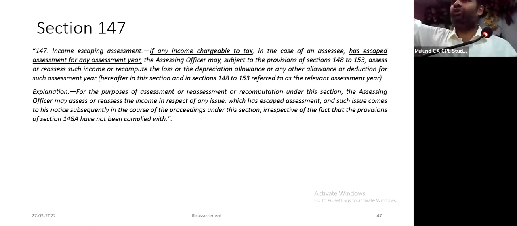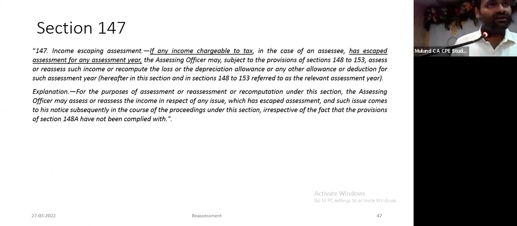So reason to believe has gone. And if one remembers, courts have held reason to believe means a prima facie finding. There should not be a conclusive finding of whether income has escaped or not. At the stage of reopening, he has to only form a belief: looking at this, it seems to me income has escaped assessment. He should not conclude it. There is no requirement of conclusion. Supreme Court, Gujarat High Court, Bombay High Court, many high courts.